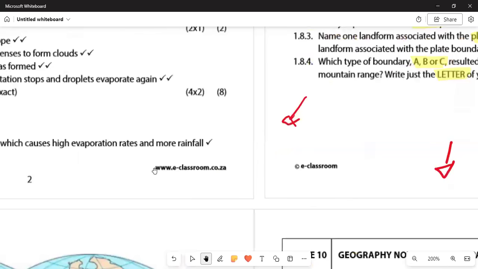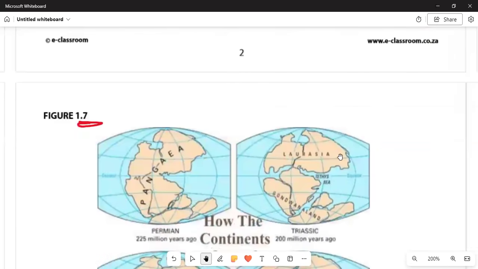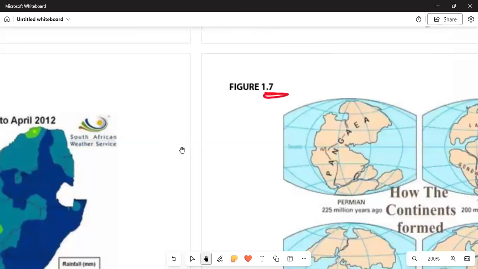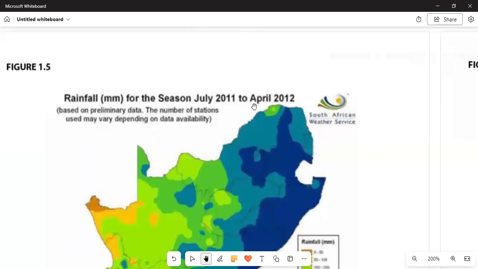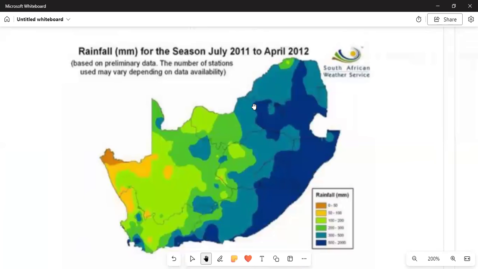All right, if we go to 1.5, we can see that this is figure 1.5. In this figure, we are studying the capacity of rainfall. This is the rainfall in millimeters per season. According to the key that we are given, the different colors show us that there are varieties of rain. The orange one has the lowest rain, and the bluish part has the high capacity of rain, in the places of the west coast.